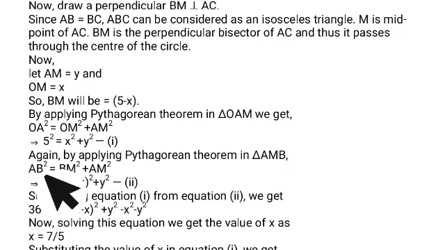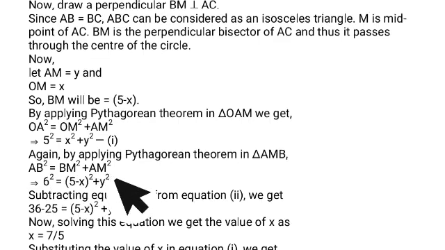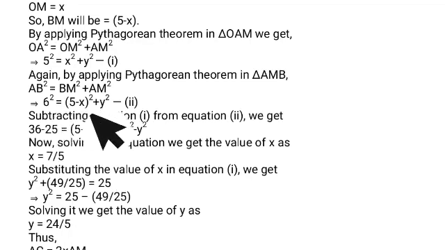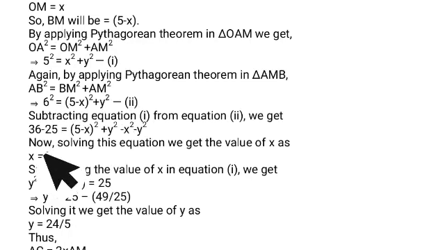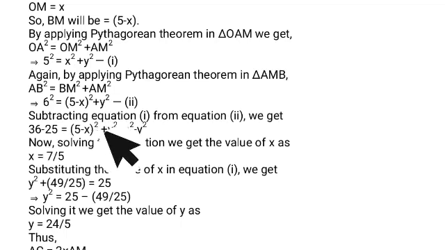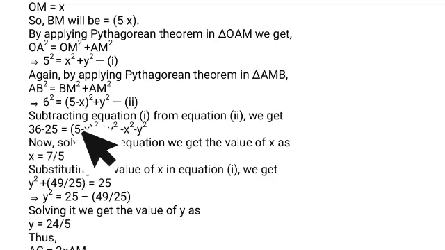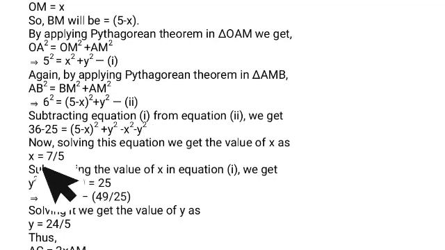Again applying the Pythagoras theorem on the other side of the triangle, AB square equals BM square plus AM square. That is, 6 square equals (5 minus X) the whole square plus Y square. If we subtract equation 1 from equation 2, we get 36 minus 25 equals (5 minus X) the whole square minus X square, plus Y square minus Y square. So plus Y square minus Y square cancels out, and we get the value of X equals 7 by 5.